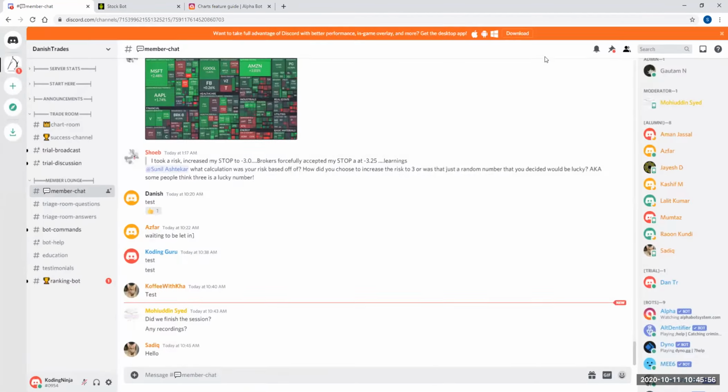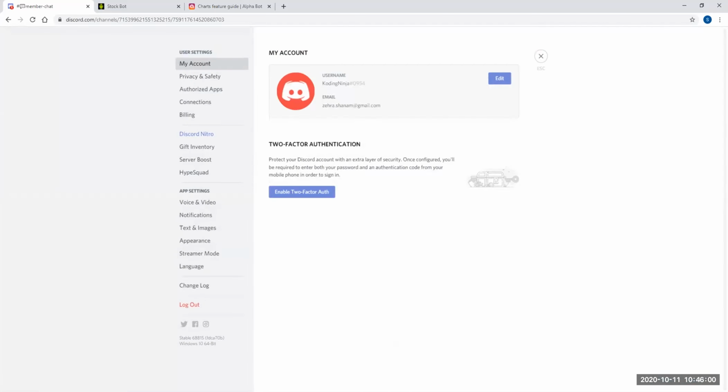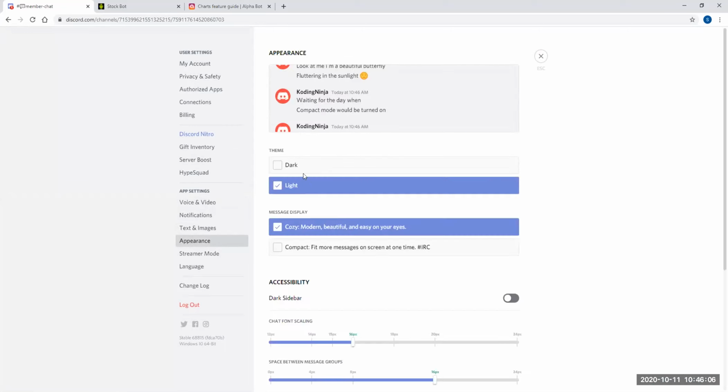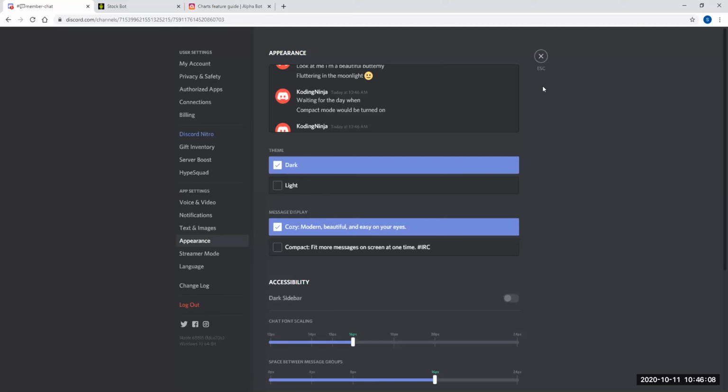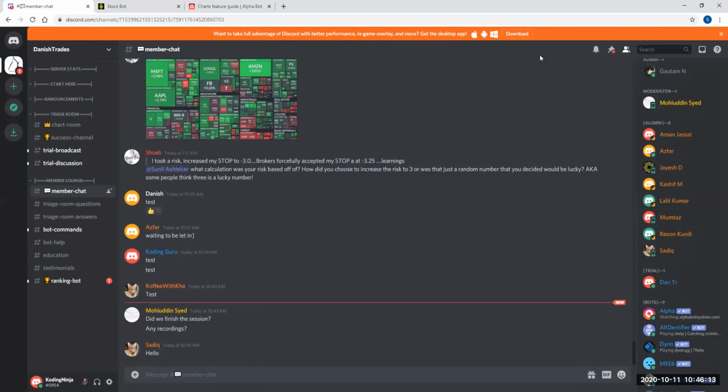And when you go back, everything is white. Even your phone is white. So that's the cool thing. You change it in one section, one place, and it applies to everything. I can show it to you on phone as well. Hold on, let me share my phone screen.